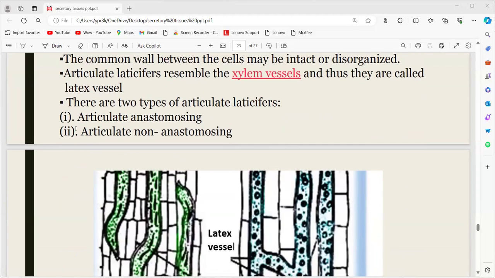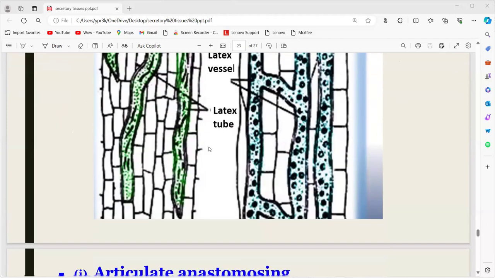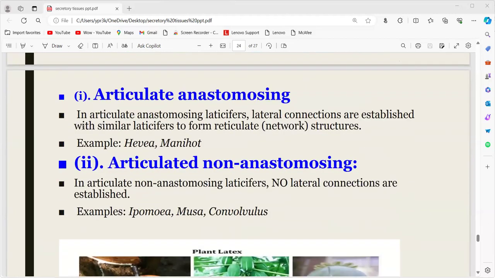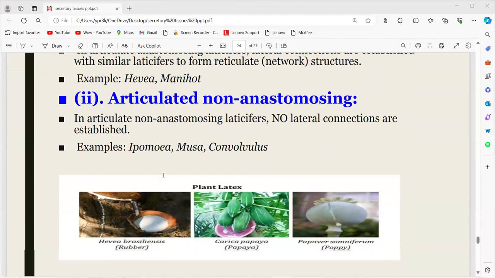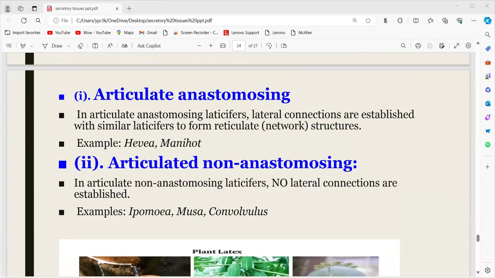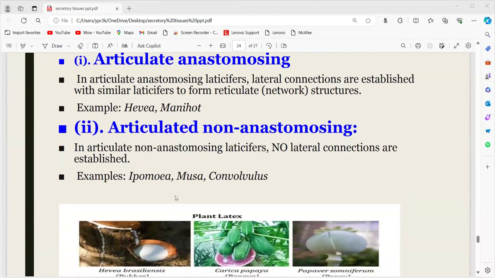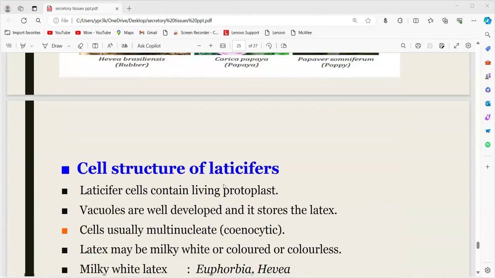Again, there are articulated anastomosing and articulated non-anastomosing. If lateral connections are present between these laticifers, forming a reticulate structure, it is articulated anastomosing. Articulated non-anastomosing means there are no lateral connections. Examples for articulated anastomosing are Hevea and Manihot, whereas articulated non-anastomosing are Ipomoea and Convolvulus.